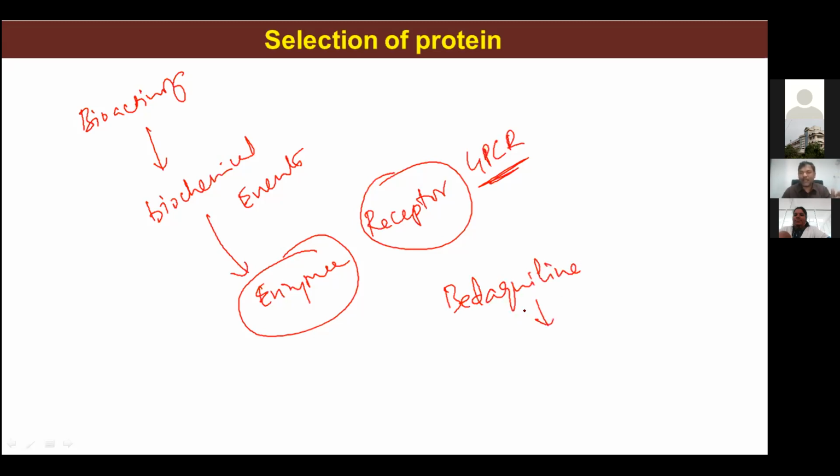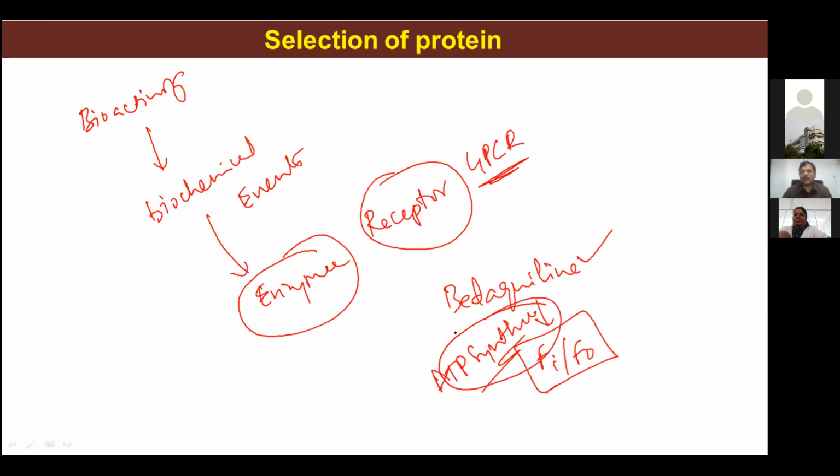Bedaquiline switches off F1F0 ATP synthase, but it is selective to TB. That's why bedaquiline became one of the most potent drugs, other than INH. INH is the most potent drug as far as human activity is concerned. Other than that, bedaquiline is the next most potent drug available in the market. So here we have ATP synthase as the novel target.